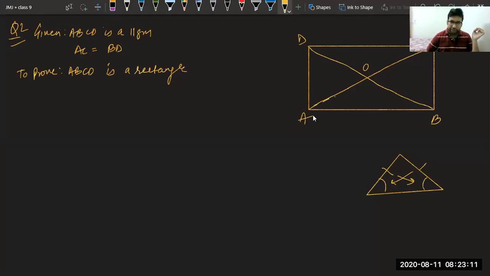Moksh saying triangle AOD, okay, Moksh, and AOC. But Moksh, that will not help you because complete angle is not coming. You have to think some way by which you can prove this angle A as 90 degree. Try to think, how can we prove this angle A equal to 90 degree? Which triangles we should take?